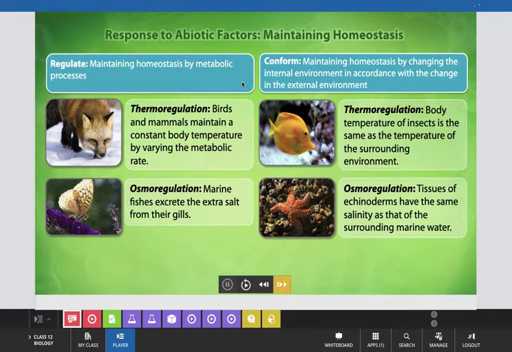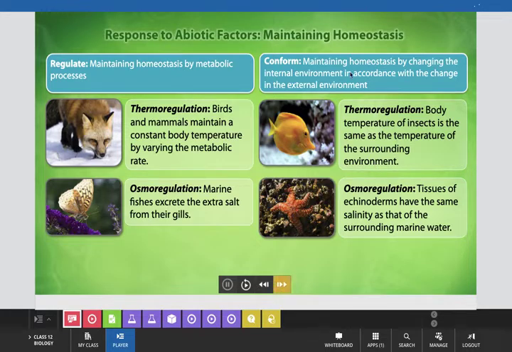Now let's try to understand these two terms with the help of these examples. Here you can see thermoregulation. In birds and mammals, this ability is shown, which maintains a constant body temperature by varying the metabolic rate. In case of conformers, the body temperature of the insect is the same as the temperature of the surrounding environment.